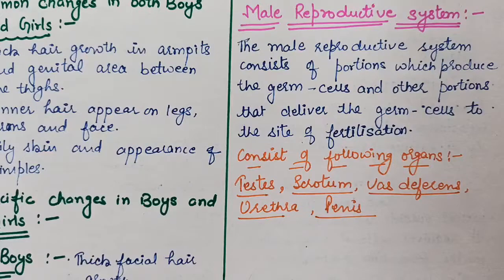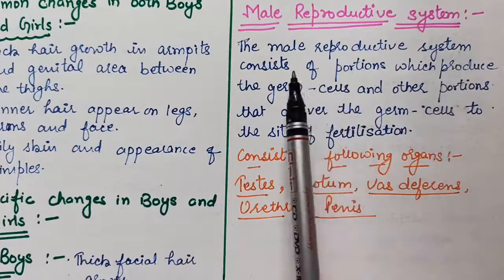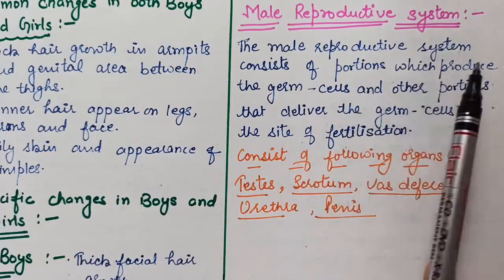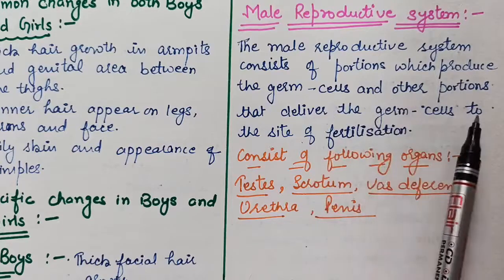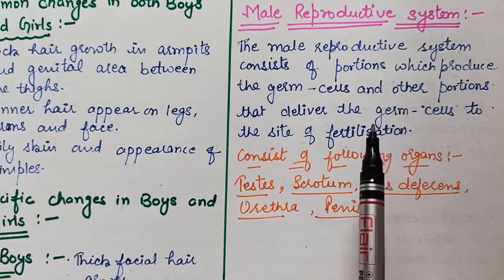So first, let's start with the male reproductive system. The male reproductive system consists of portions which produce the germ cells and other portions that deliver the germ cells to the site of fertilization.